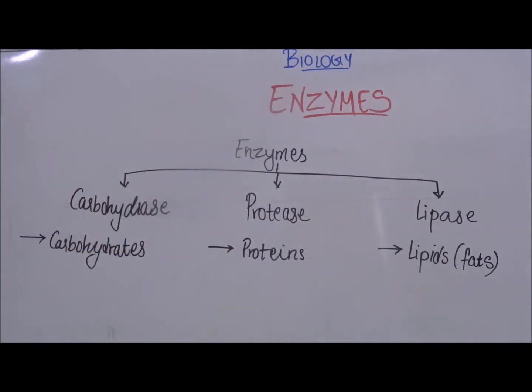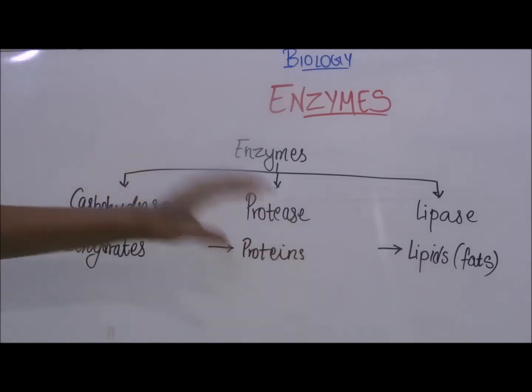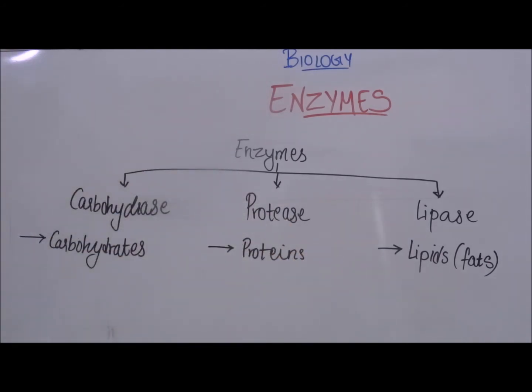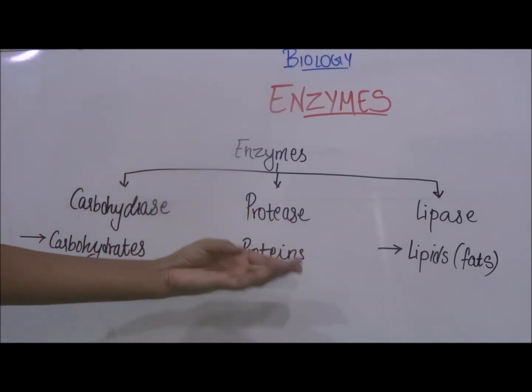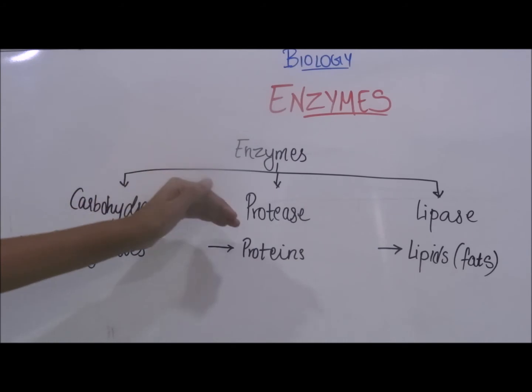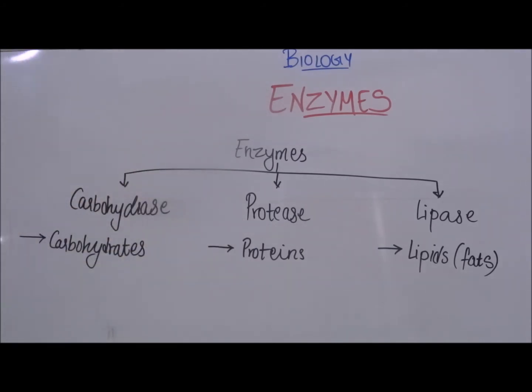Now sometimes these enzymes have specific names. For example, amylase breaks down starch to maltose. Now starch is a carbohydrate, so basically amylase is a carbohydrase, but that enzyme is given the special name amylase. In the same way for protease, you have an enzyme known as pepsin that works in your stomach. Even though it breaks down proteins and it is a protease, it is given a specific name.